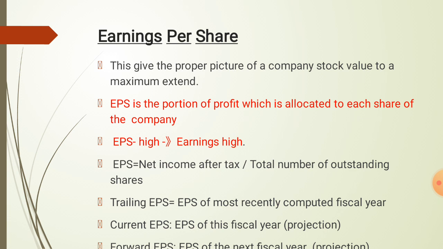Trailing EPS is for the most recently completed fiscal year. The current EPS is for this fiscal year. Forward EPS is the EPS of the next fiscal year. The current EPS and the forward EPS are projections.